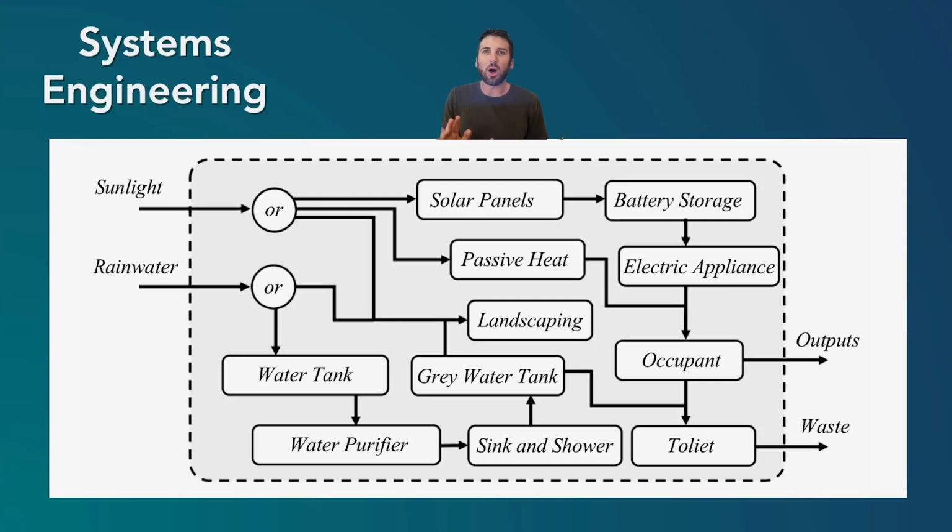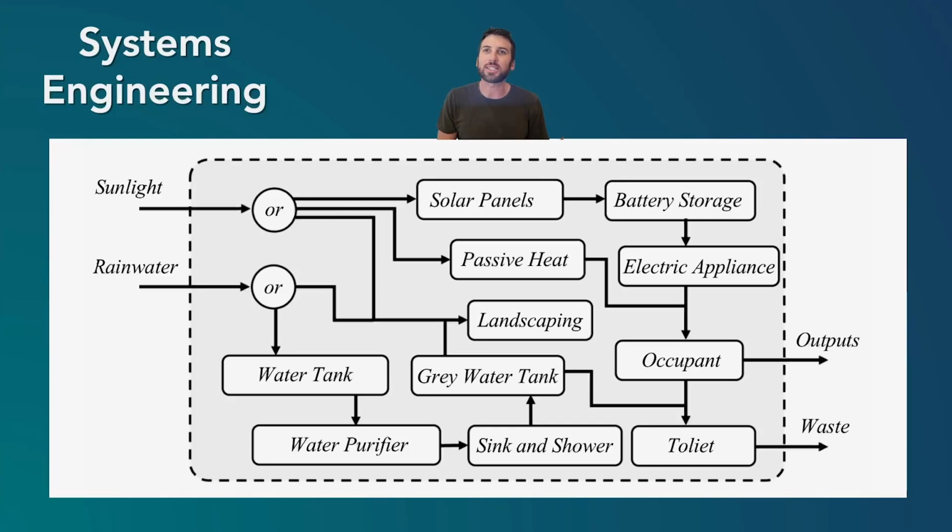You can map all the various functions, how different aspects of the system may transform the inputs to outputs, and how they all work together for a cohesive whole. In this case, sunlight and rainwater are the inputs, but all the various components of this off-grid house work together to create useful outputs for the occupants.